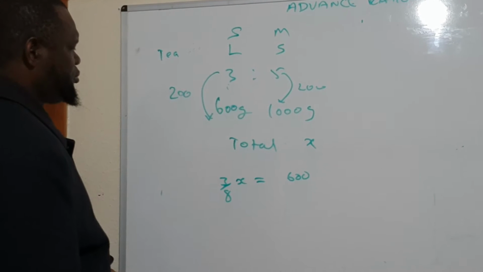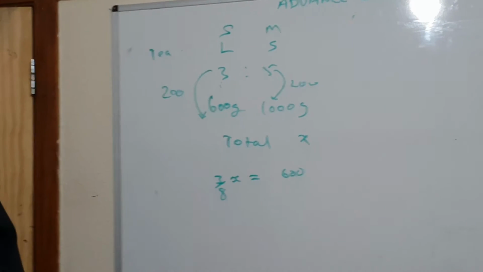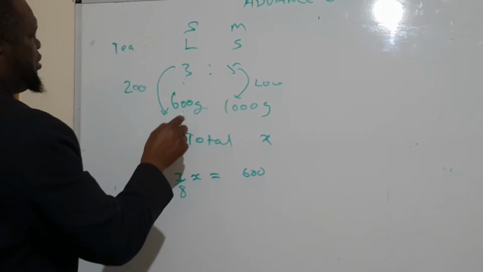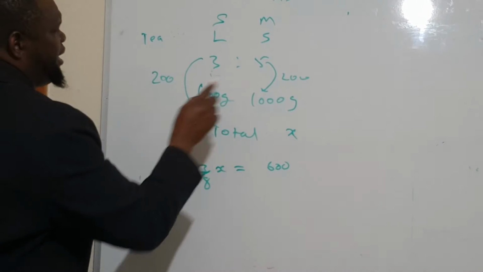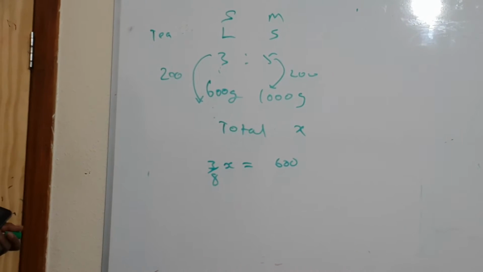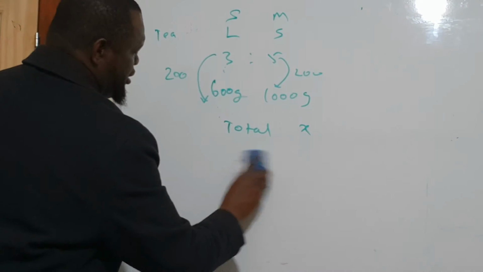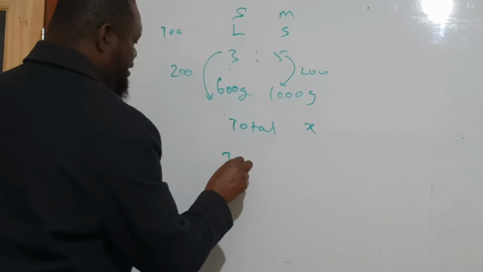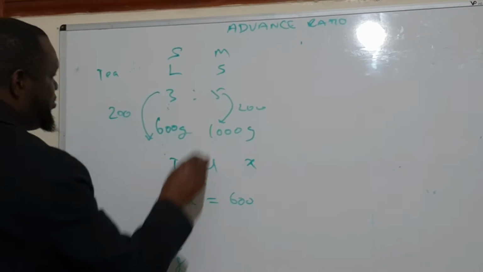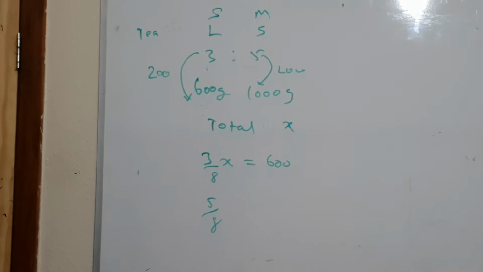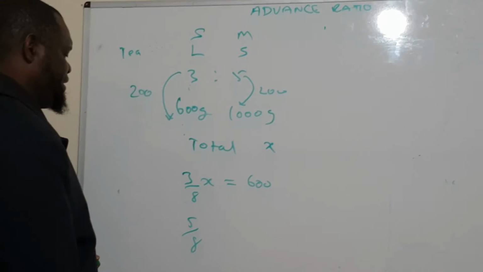You're going to divide this by 3 and times by 8. What about 5/8? Because 5/8 is the other ratio, we can find what x is.